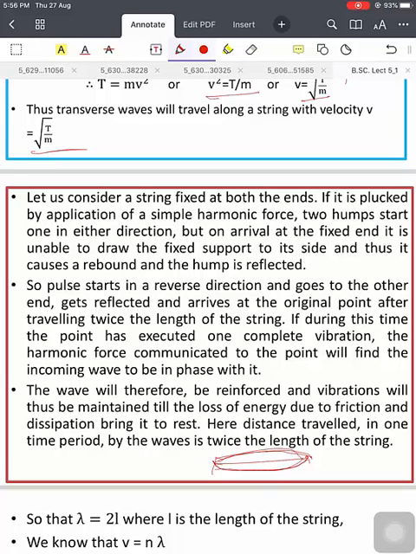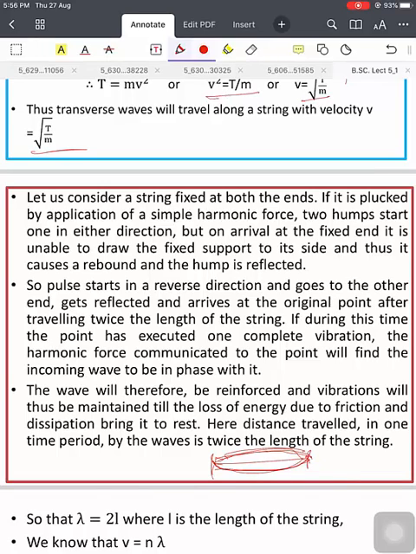On arrival at the fixed end, the hump is unable to draw the fixed support to its end, and thus it causes a rebound and the hump is reflected.